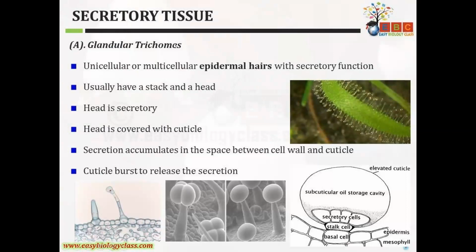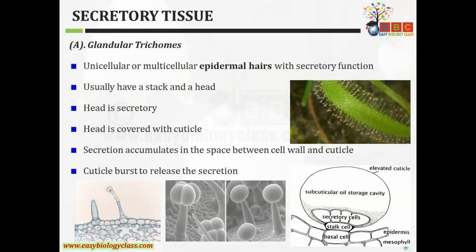secretory function. Trichomes are outgrowths of the epidermis, hair-like structures present on the epidermal region. They usually have a stalk and head. Glandular trichomes contain a small stalk, and at the tip there is a small head-like structure, like a pinhead. The head is secretory and is covered with cuticle. Secretion accumulates in the space between the cell wall and the cuticle.